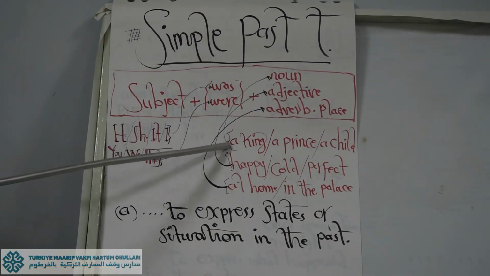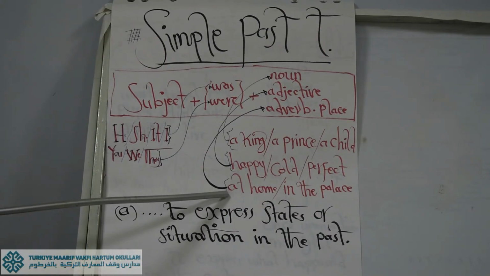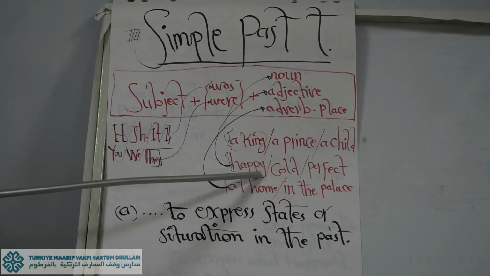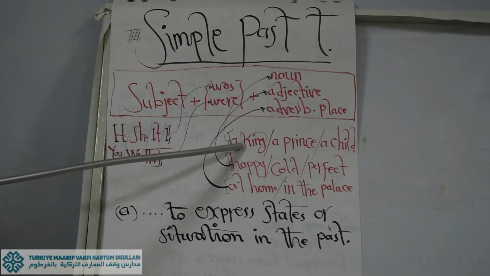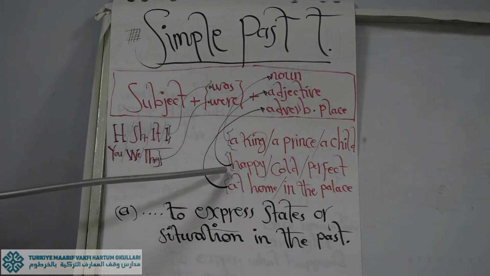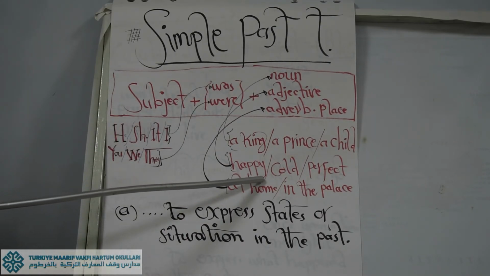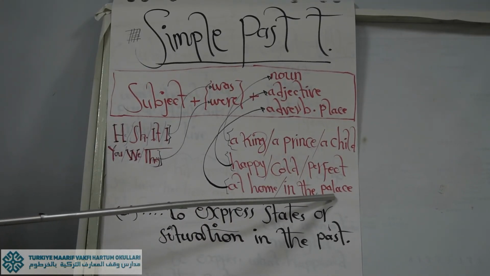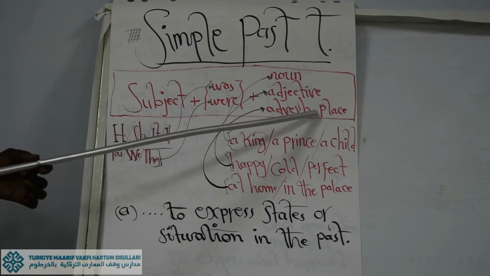I was quite careful to include the examples which were included in your history. So we have a king, a prince, a child for noun, and happy, cold, perfect for adjective, at home, in the palace for adverbs of place.